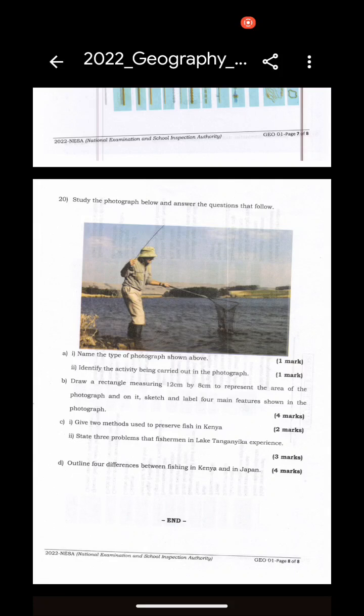So C is C1, give 2 methods used to preserve fish in Kenya. C2, state 3 problems that fishermen in Lake Tanganyika experience. So in the correction we will see the difference between fish preservation and fish conservation. D is about outlining differences between fishing in Kenya and Japan. Thank you. Let's go to the correction.